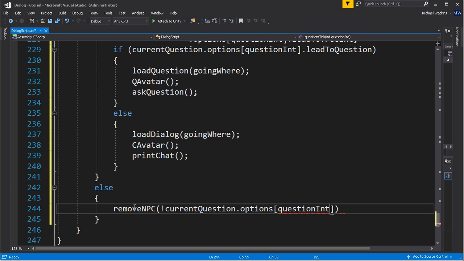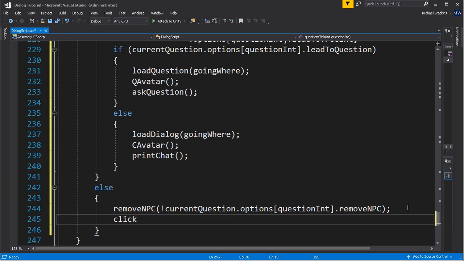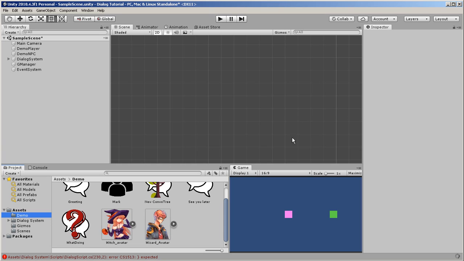So it is the question int, and we're checking to remove the NPC. Once again, at the beginning, we flip this over. And lastly, we click exit, and we're done. And that is it for our questions.